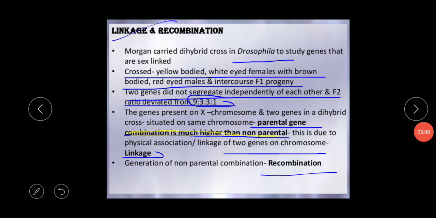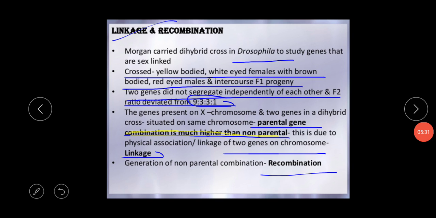Recombination means the generation of the non-parental combination. So this is the basic difference between linkage and recombination. Linkage means the combination of the parental genes, and recombination means the generation of the non-parental combination. So this is the basic definition of linkage and recombination.